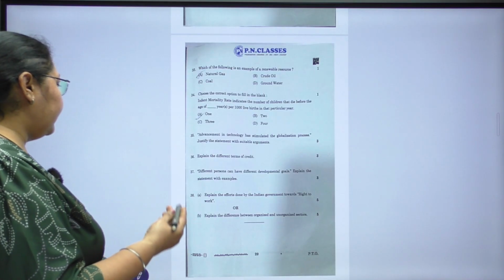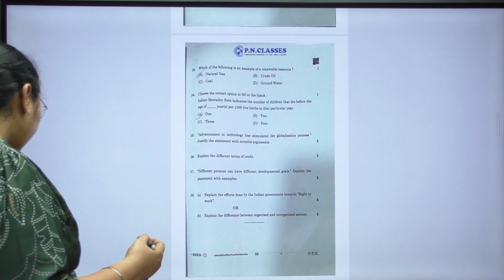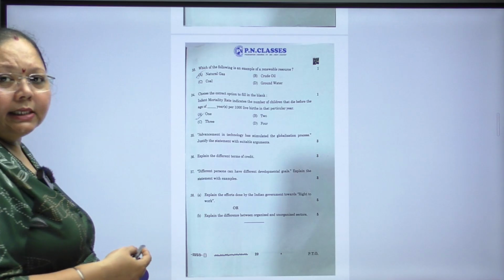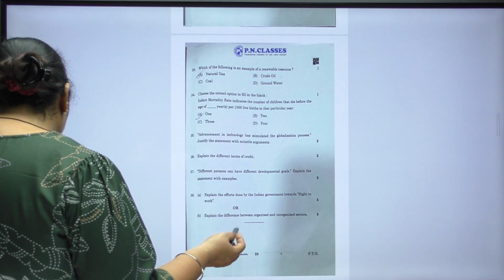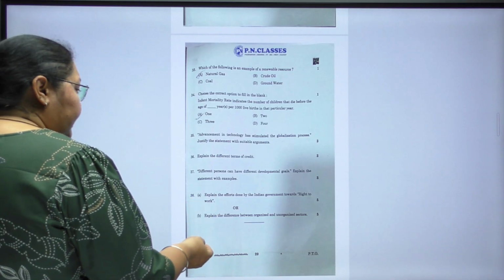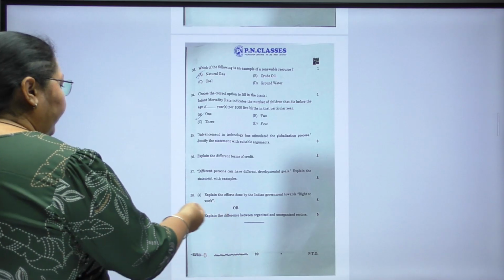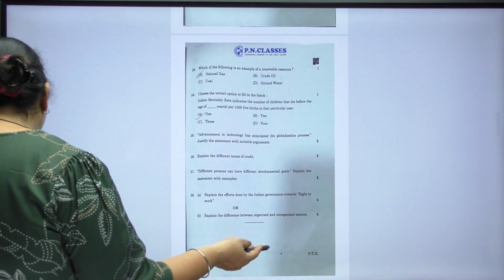And for this option you are having explain the difference between the organized and unorganized sector. Naturally, organized sector is the government sector, unorganized sector is the sector which is conducted by the outside government, that is the private. Organized is the secured one, unorganized is the insecure one. We don't know. The organized one has the paid leaves, where the unorganized has the unpaid leaves.